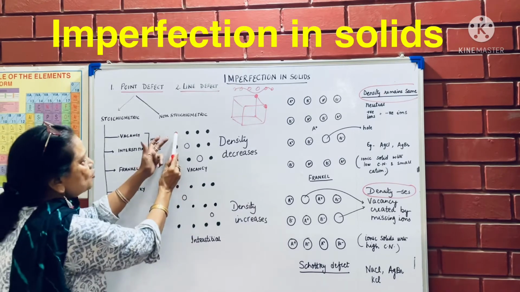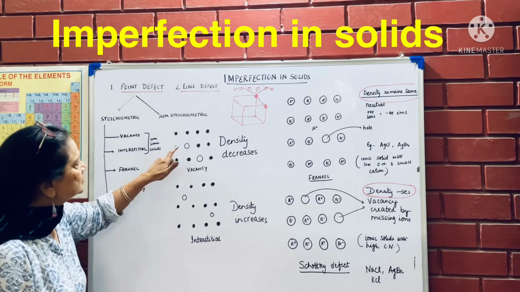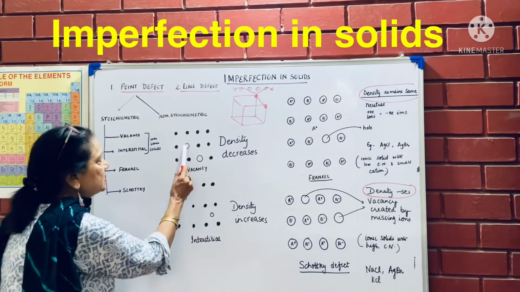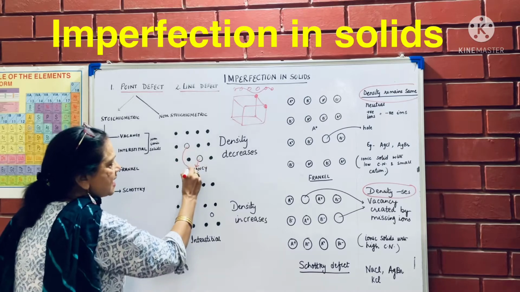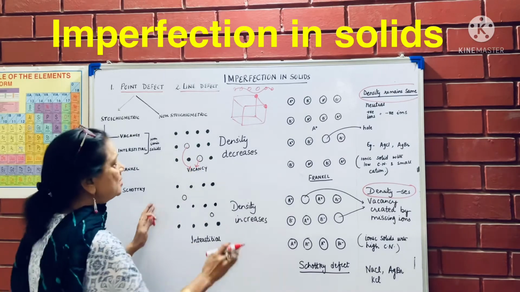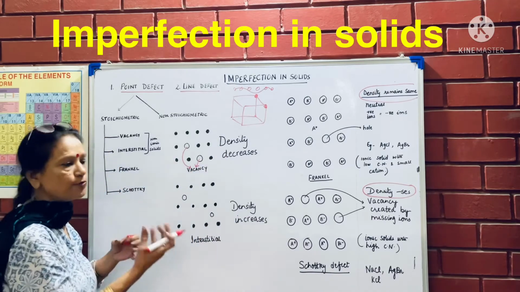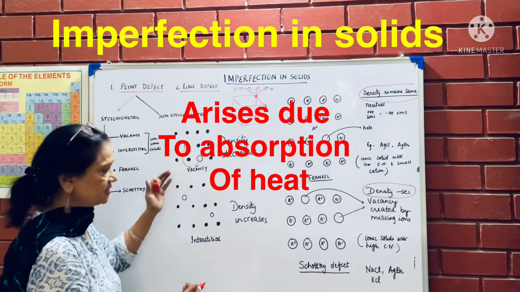Vacancy defect means supposing these were the particles arranged in the crystal, and few particles are missing out of this. So these are the vacancies which have been created, that is, they are not present there. Obviously the entire crystal's density will decrease because few particles are not present there. So this will be known as vacancy defect.